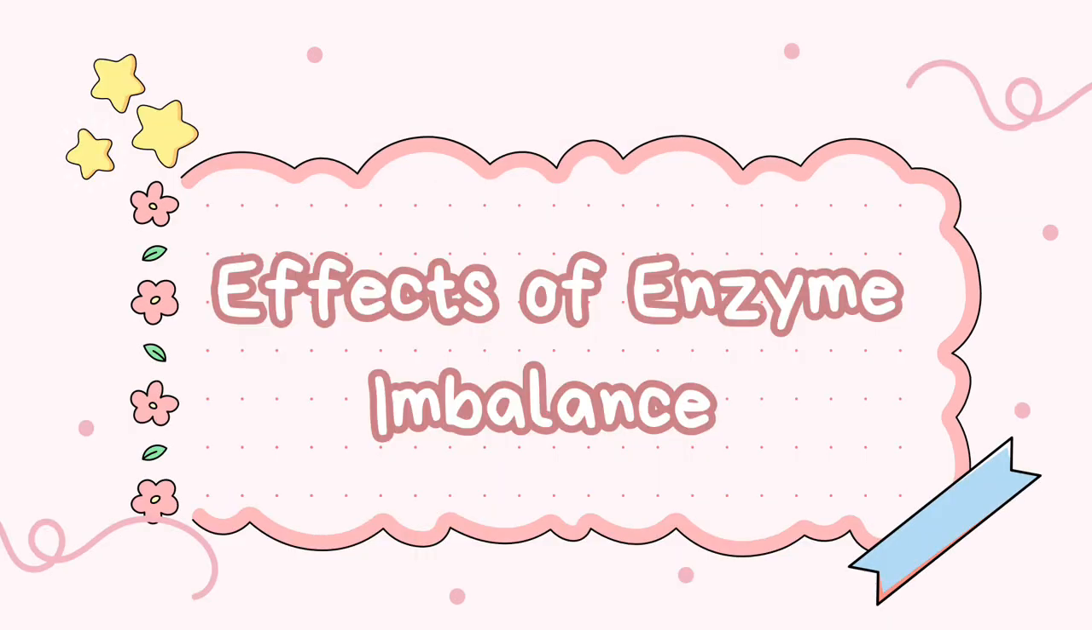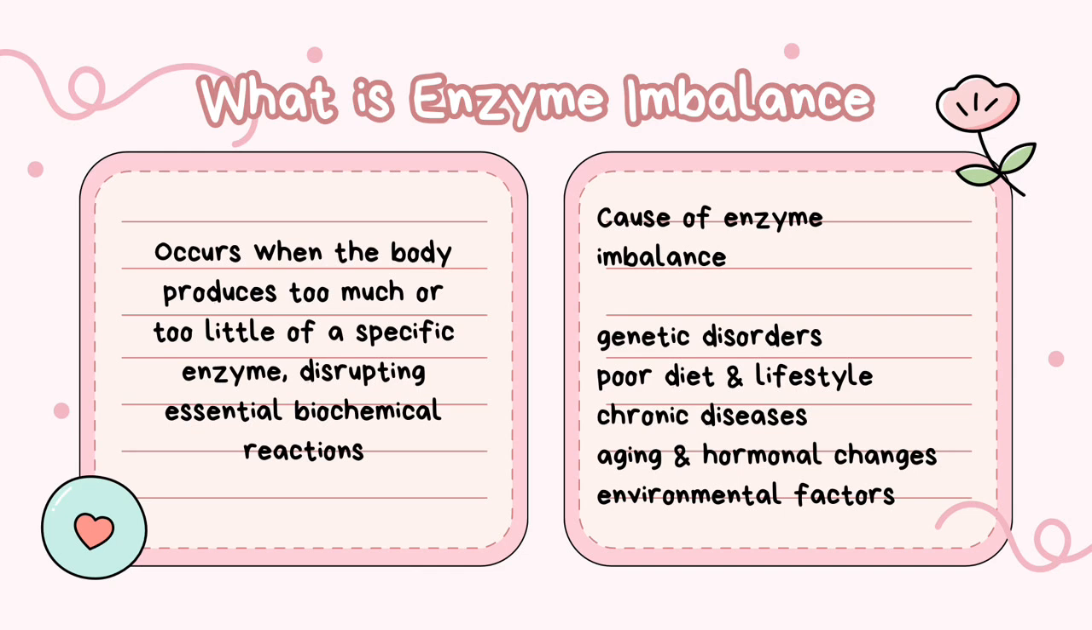Now, let's see the effects of enzyme imbalance. Let's see what is enzyme imbalance. Enzyme imbalance occurs when the body produces too much or too little of a specific enzyme, disrupting essential biochemical reaction. There are few causes of enzyme imbalance. For example, genetic disorders, poor diet or lifestyle, chronic diseases, aging and hormonal changes, and finally, environmental factors.